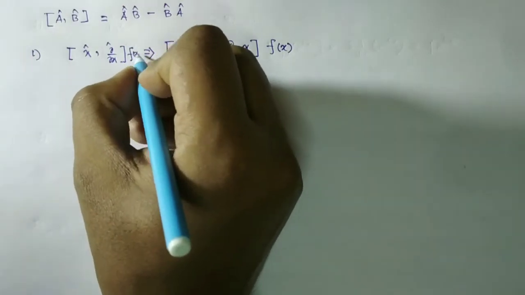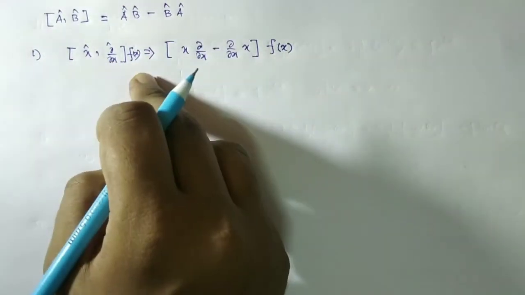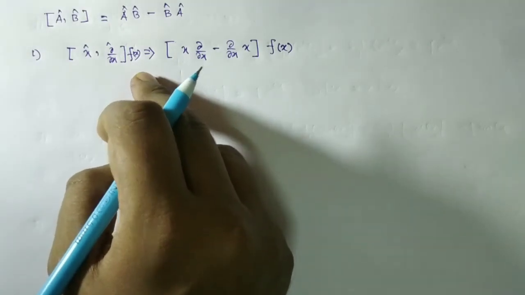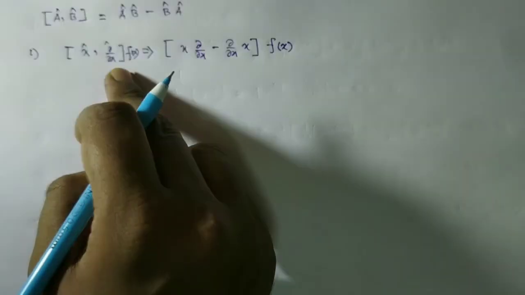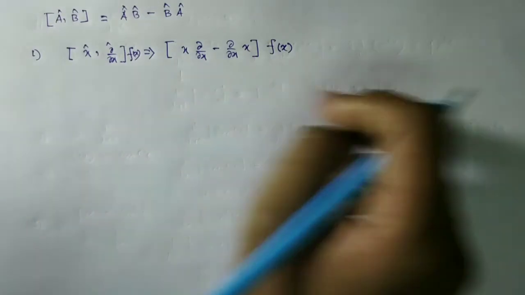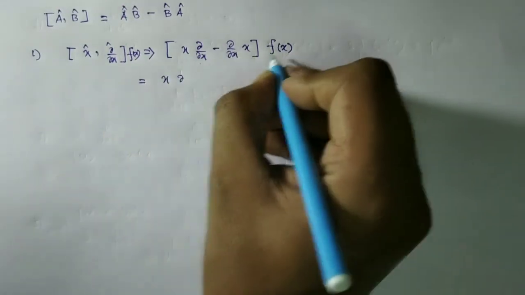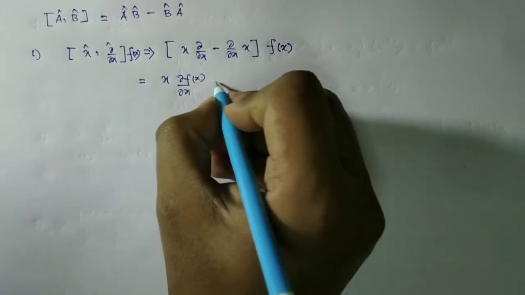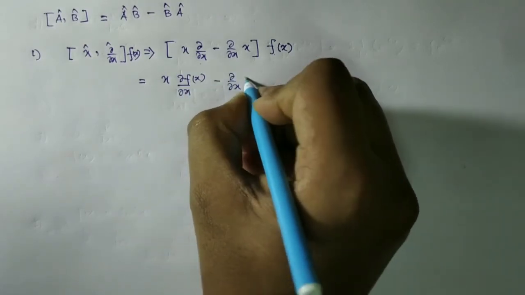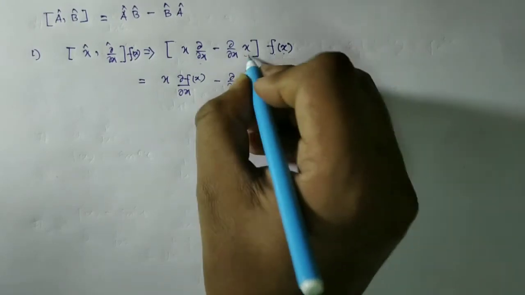This should operate over some function, and here we are considering the motion along the x direction, so we are choosing a function of x. Now here we have x del f by del x, and from the second term, del x of x f(x), because x is there.